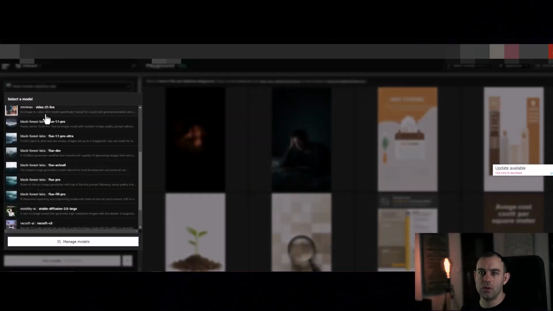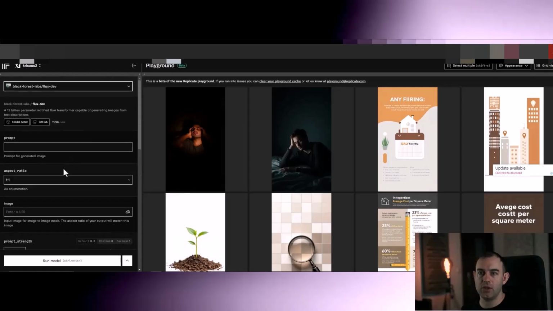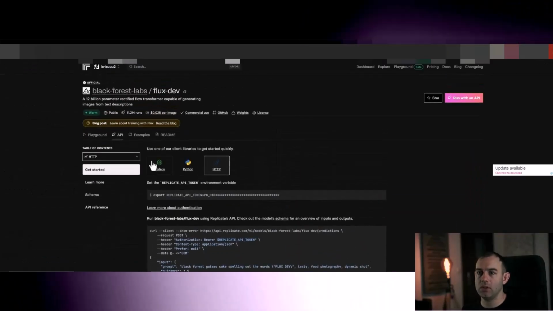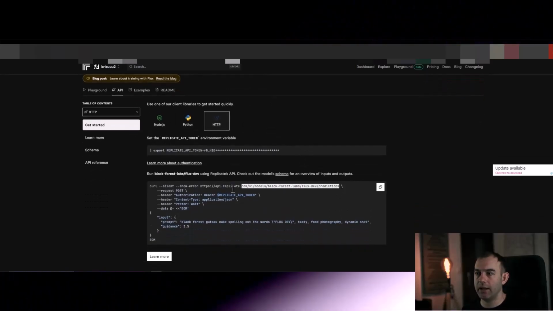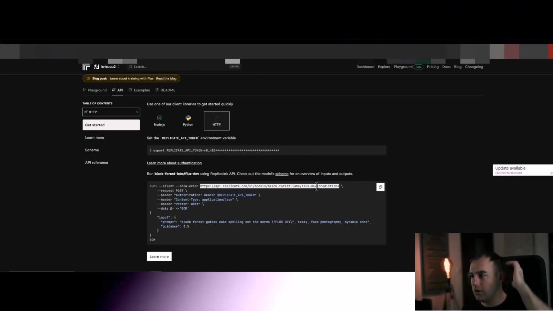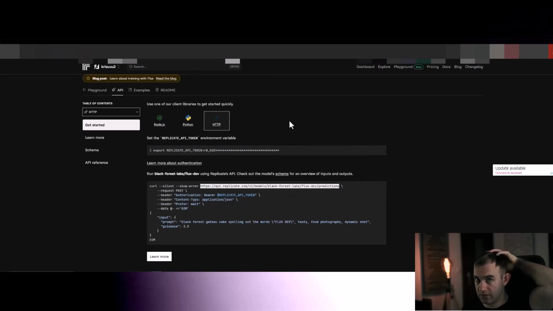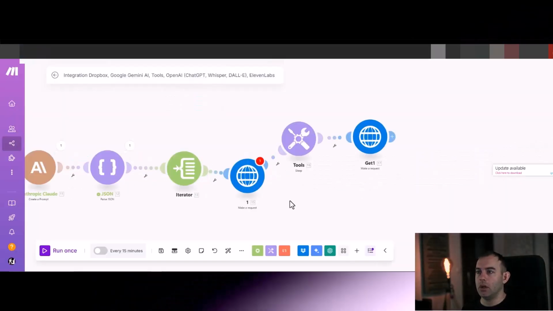I'm going to choose Black Forest, and I'll be using it to produce my images. Now the URL you want is, if you go to API and then click on HTTP, you can copy that link from here. If you've used a different model, this URL would be a little bit different, but the rest of the settings will be the same. So let's go back to our automation.